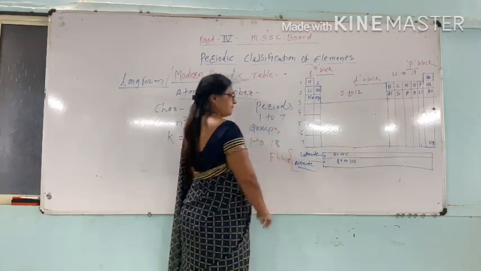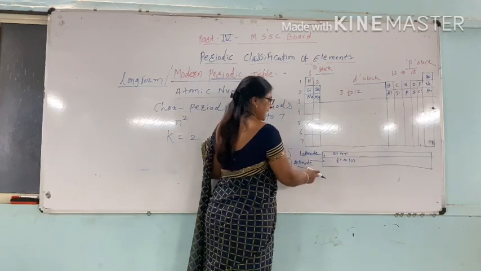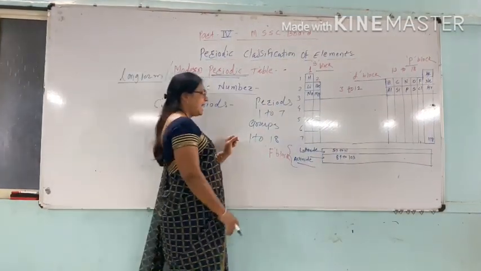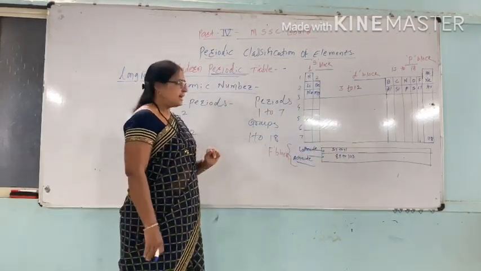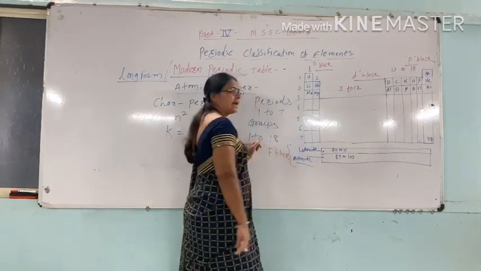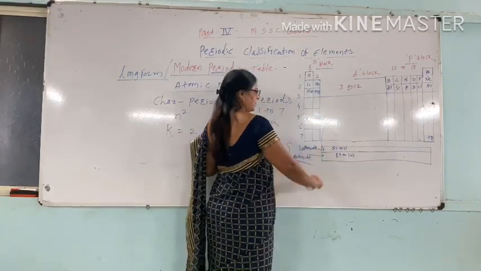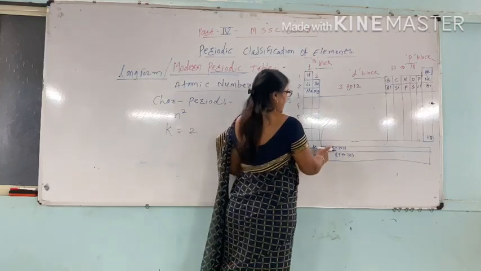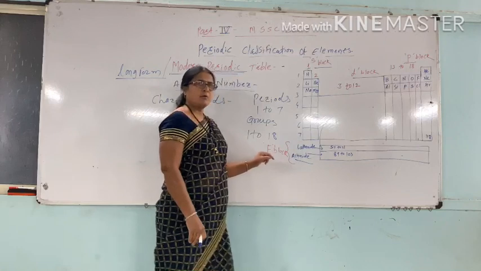The 6th period and 7th period are attached to the bottom lines. That is, at the bottom of the periodic table, there are 2 lines. One is lanthanide and another is actinide. The lanthanide group is attached to the 6th period, that is elements having atomic number 57 to 71.